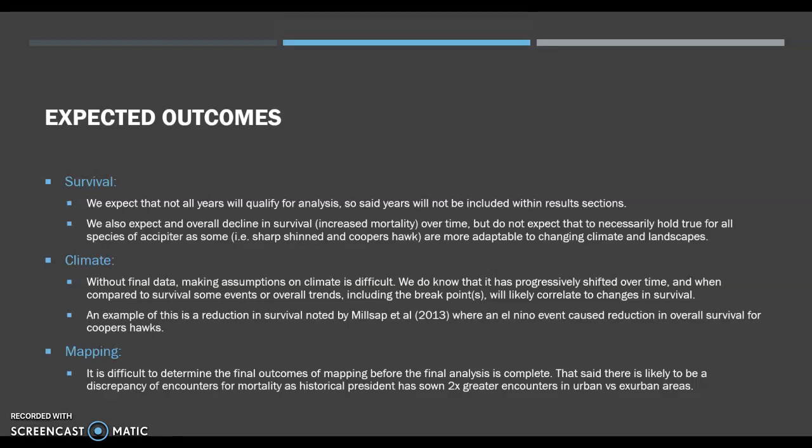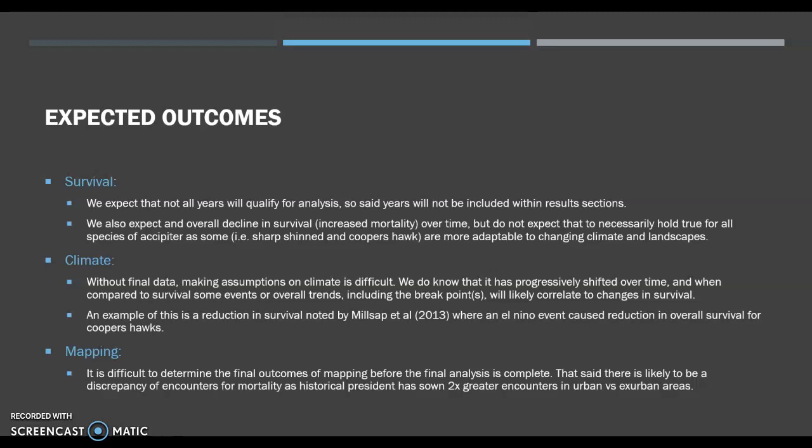As far as climate, without final data, making assumptions on climate is difficult. We do know that it is progressively shifting over time, and when compared to survival, some events or overall trends, including breakpoints, will likely correlate with changes in survival. An example of this is the reduction in survival noted by Millsap et al. 2013, showing El Nino events causing a reduction in overall survival of Cooper's hawks. This could be an individual year of significance in survival or possibly correlate with the breakpoint.